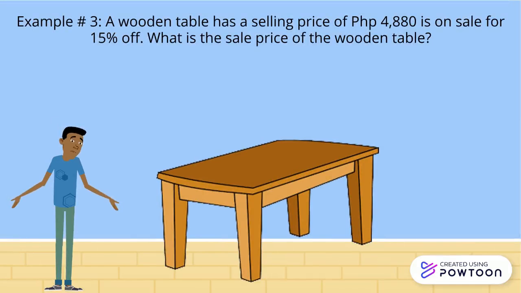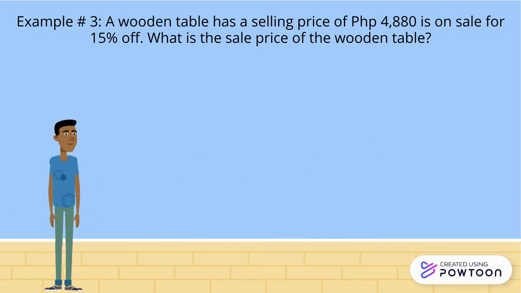Example number 3. A wooden table has a selling price of 4,880 pesos and is on sale for 15% off. What is the sale price for the wooden table?